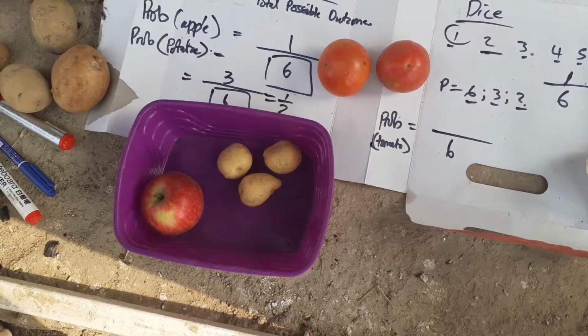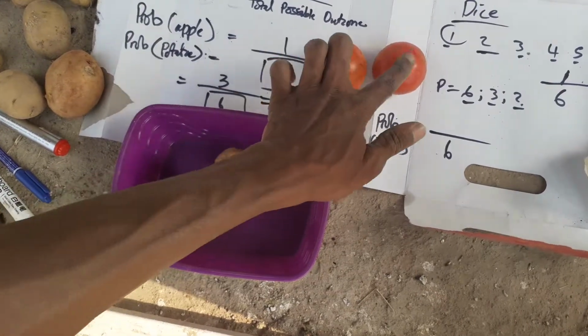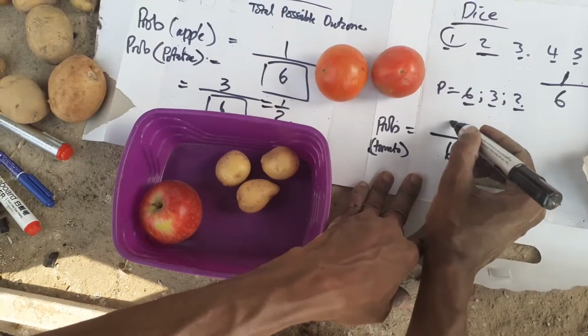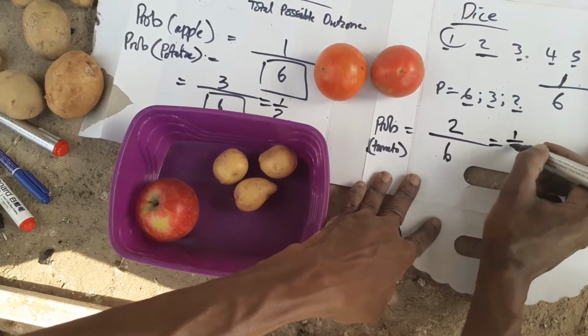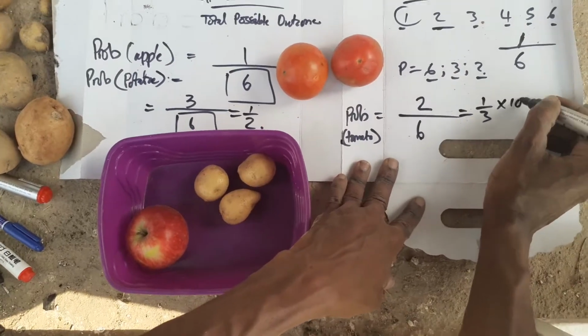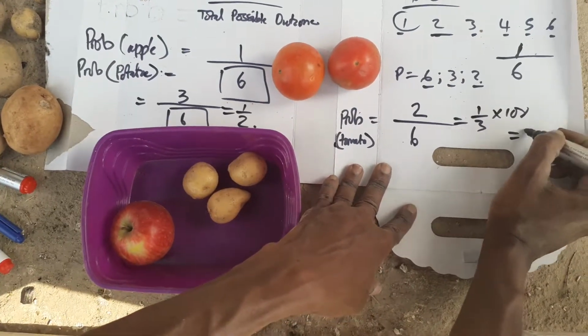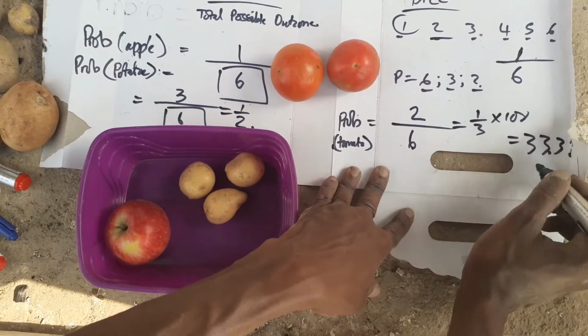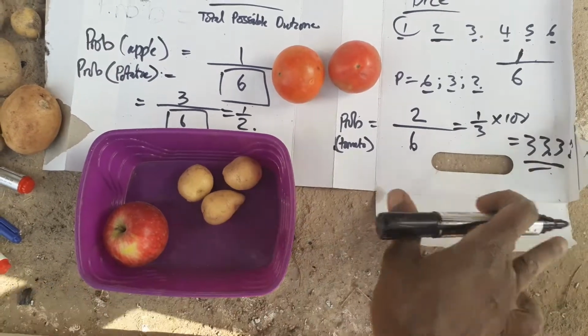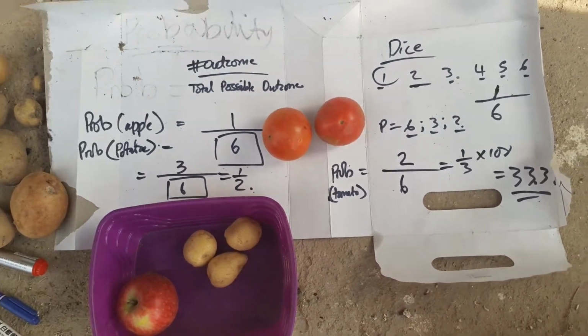So the number of outcomes is 2 out of 6, which is 1/3. If you multiply it by 100, you get about 33.3%. That's the probability of you picking a tomato.